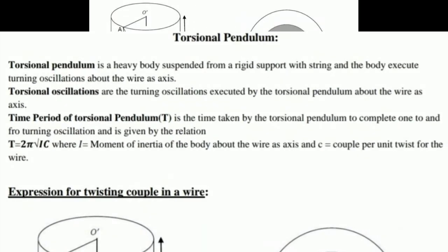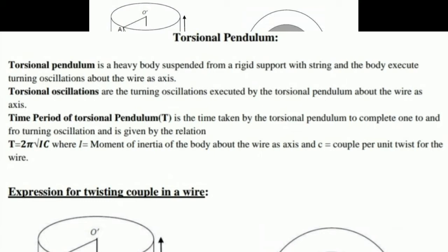Today in this video, we will try to understand the torsional pendulum first. A torsional pendulum is a heavy body suspended from a rigid support with a wire, where the body executes turning oscillation about that wire as an axis. This is what we call a torsional pendulum. The torsional oscillation is the turning oscillation executed by the torsional pendulum about the wire axis.